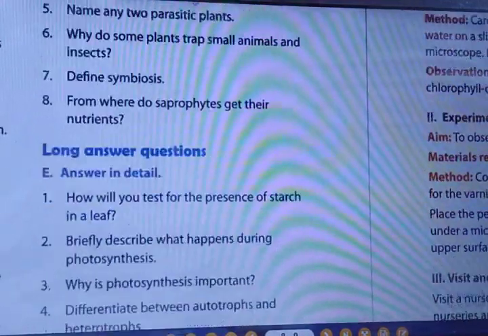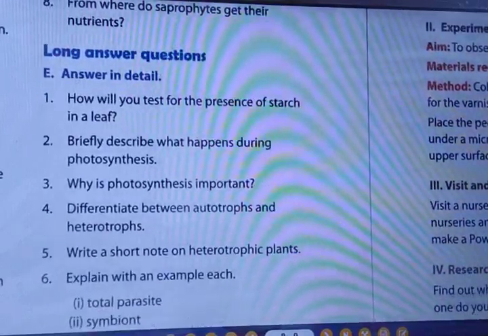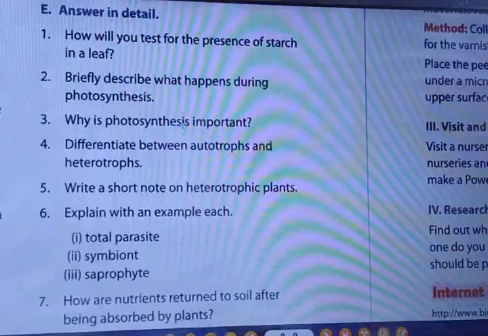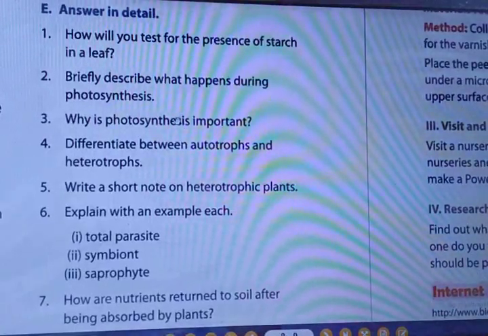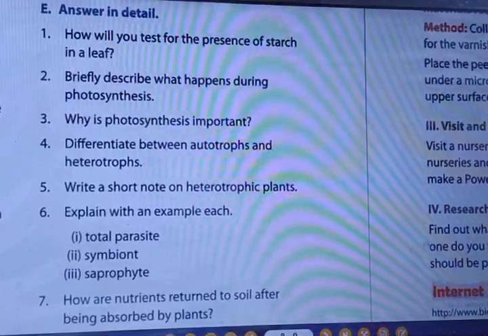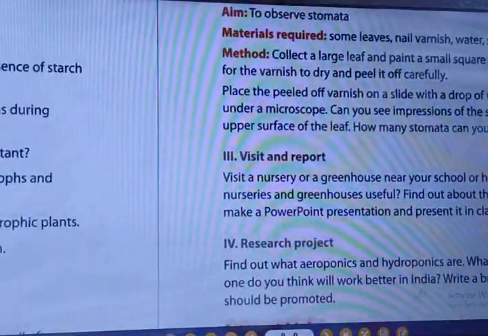Now we are moving towards the long question answers. How will you test for the presence of starch in a leaf? Very, very important question. How will you test the presence of starch in a leaf? You can see here the answer is already there.